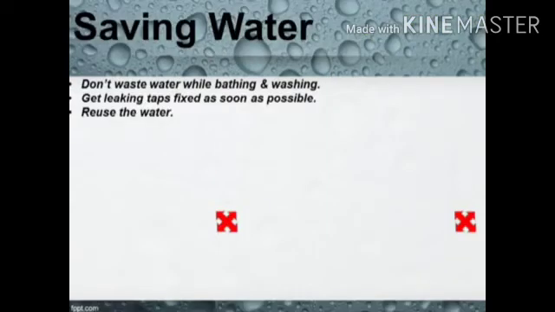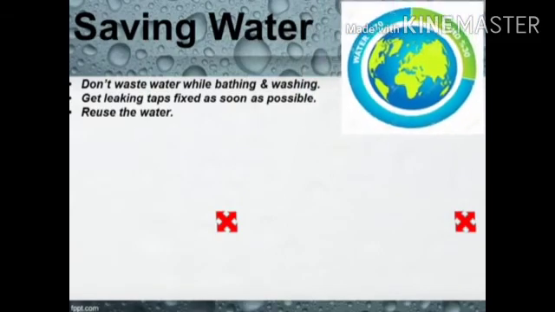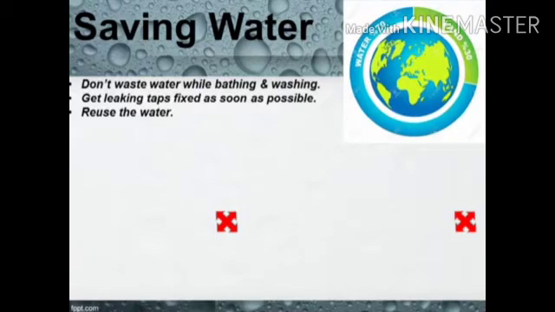Saving water. Children, do you know our earth is made up of 75% water and 25% ground? But from the 75%, only 2% water is usable. The rest is all salty water of oceans and seas. Only 2%. Imagine, very little for the whole world. So it is very important to save water. All the living things will die if there is no water. We should not waste water.